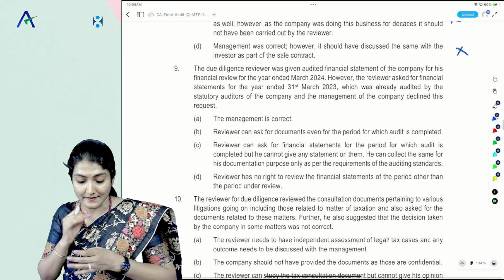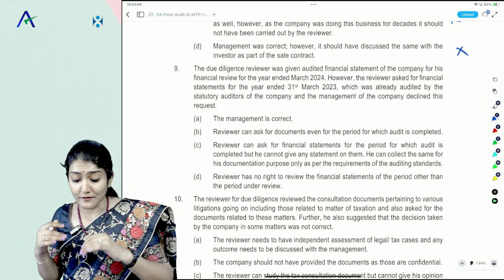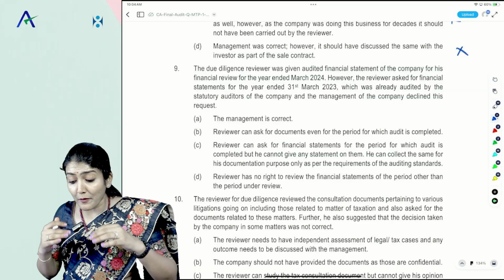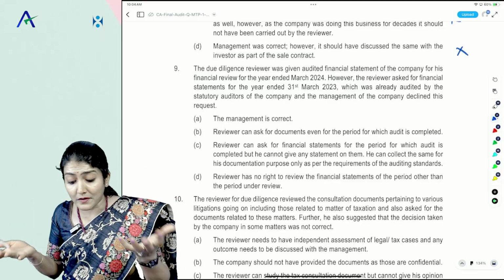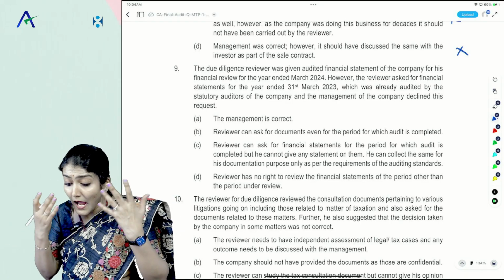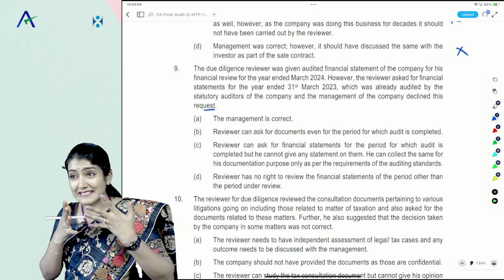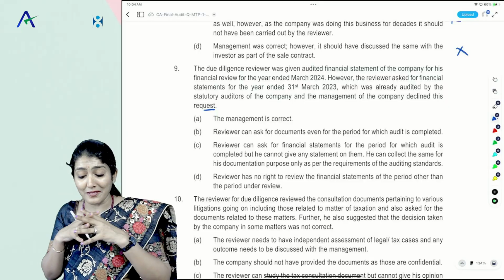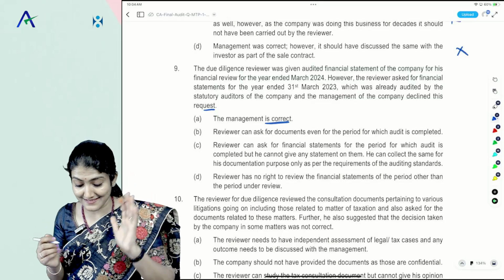Oh my God, amazing. Due diligence reviewer was given audited financial statements of the company for 24. However, the reviewer asked for financial statements of 23, which was already audited by the auditors of the company, and the management of the company declined this request. Oh my God, this management is getting very uncomfortable with all the requests of the reviewer. Management is correct. No, auditor is correct.